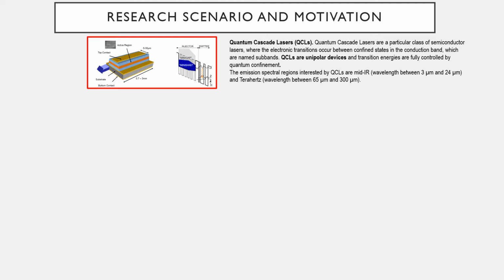Quantum cascade lasers are semiconductor lasers, and they are unipolar devices since electronic transitions occur between confined states in the conduction band, so holes are not involved. And the emission spectral regions of quantum cascade lasers are mid-infrared and terahertz.